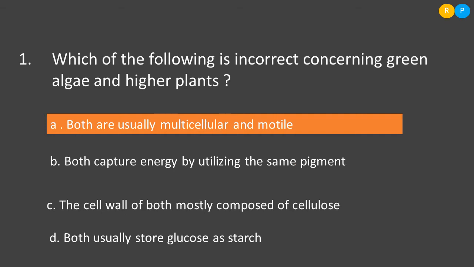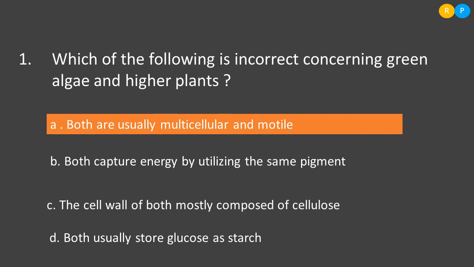And higher plants are not motile. We know angiospermic plants like flower bearing plants are not motile. So this is the incorrect statement regarding green algae and higher plants. Then option B, both capture energy by utilizing the same pigment. This is right, because green algae as well as higher plants have the same pigment, that is chlorophyll pigment, which helps in the process of photosynthesis.